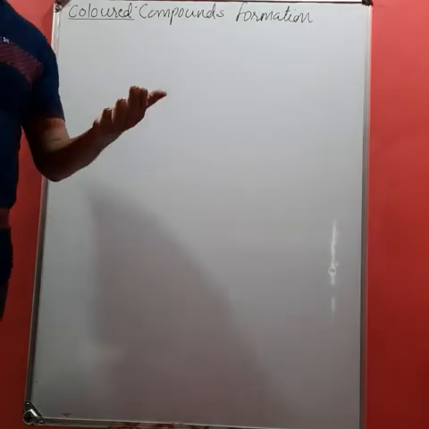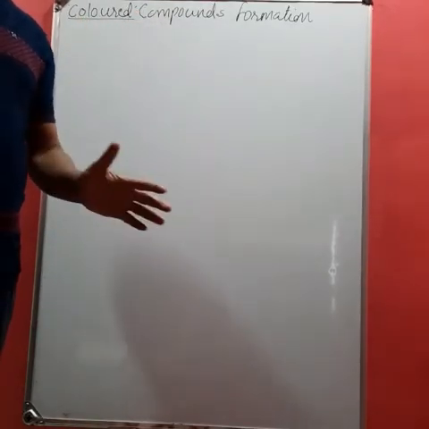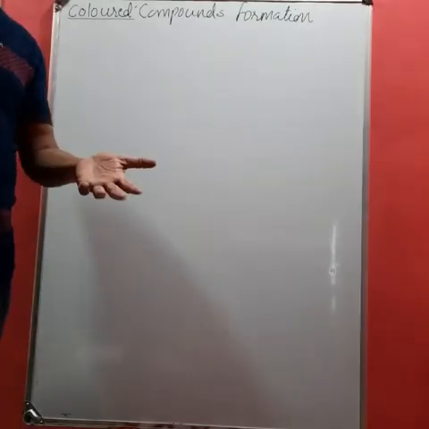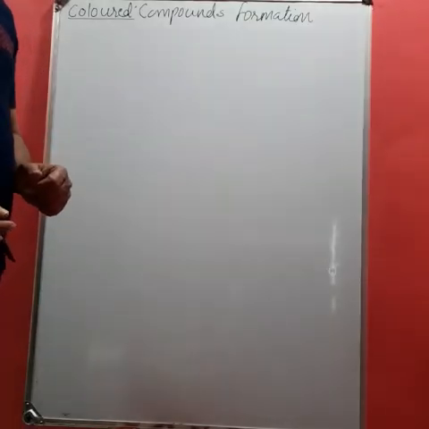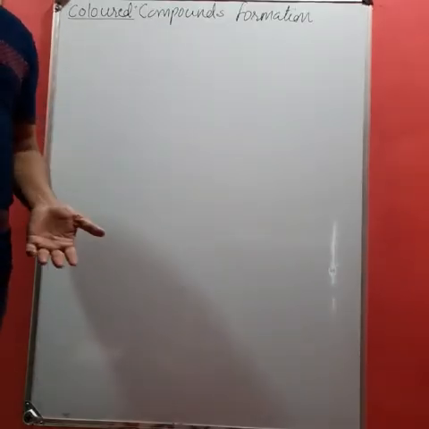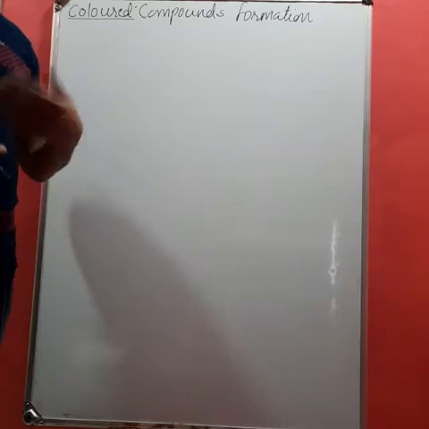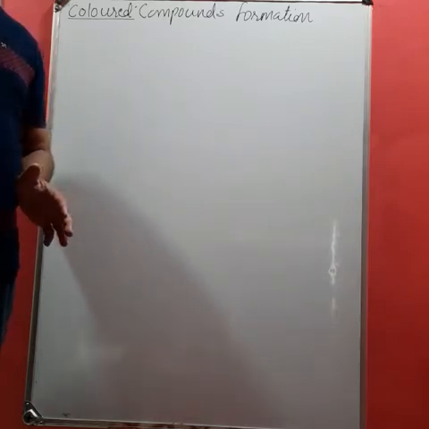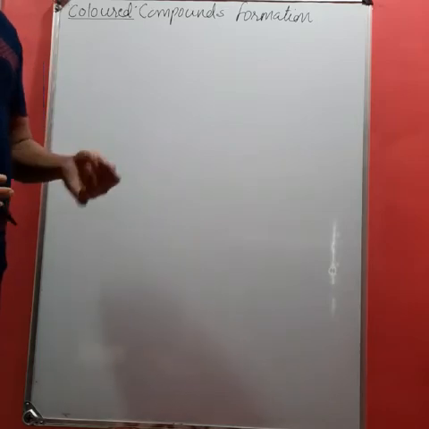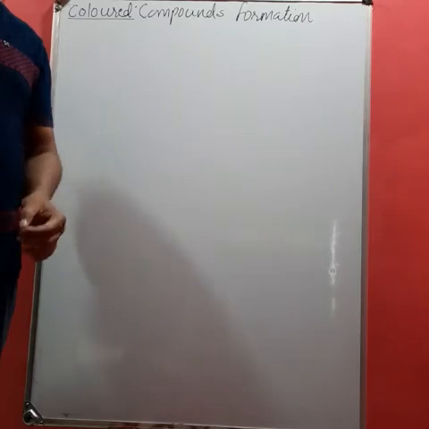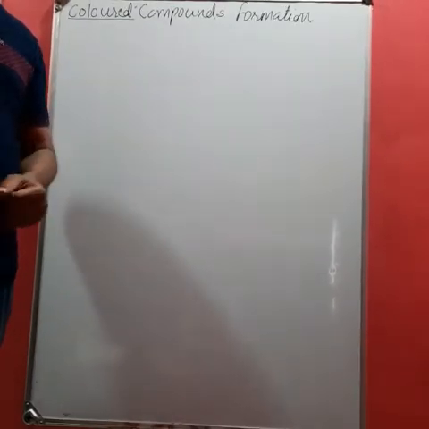Most of the coordination compounds are colored, like the compounds of chromium, cobalt, nickel, which have a characteristic, very bright color. While some elements of the d-block, like zinc, cadmium, mercury, form white compounds.